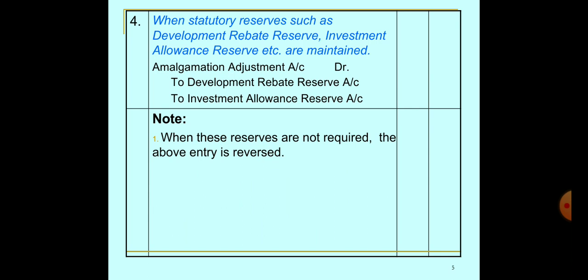When statutory reserves such as Development Rebate Reserve and Investment Allowance Reserve are maintained, meaning these are mandatory or statutory reserves which are to be maintained by the organization for their investments and development, here the entry is Amalgamation Adjustment Account debit. We know the reserves have a credit balance, so we write on the credit side: to Development Rebate Reserve, to Investment Allowance Reserve.